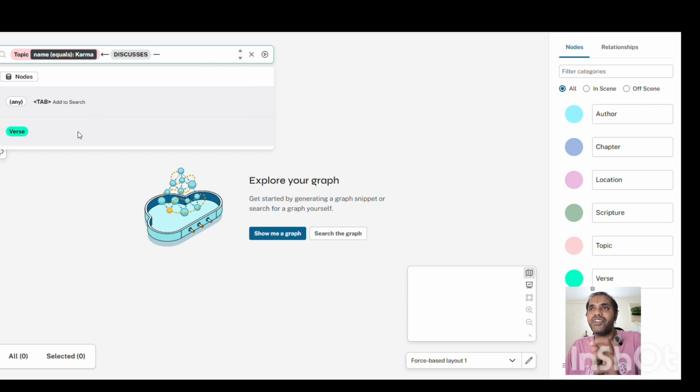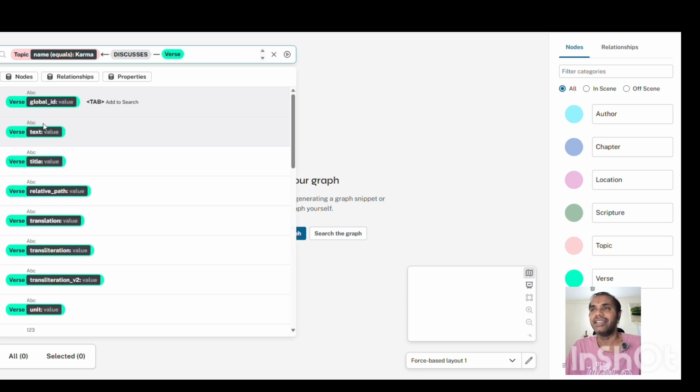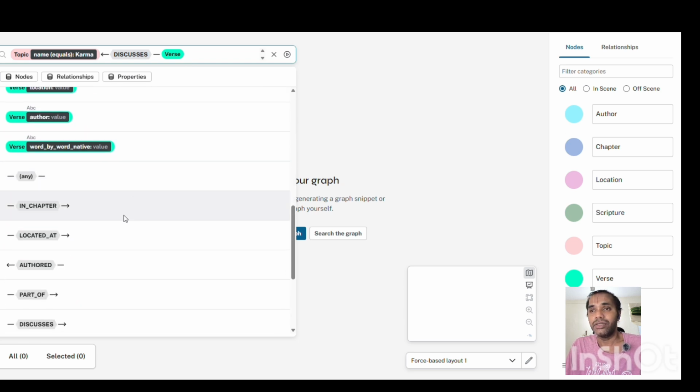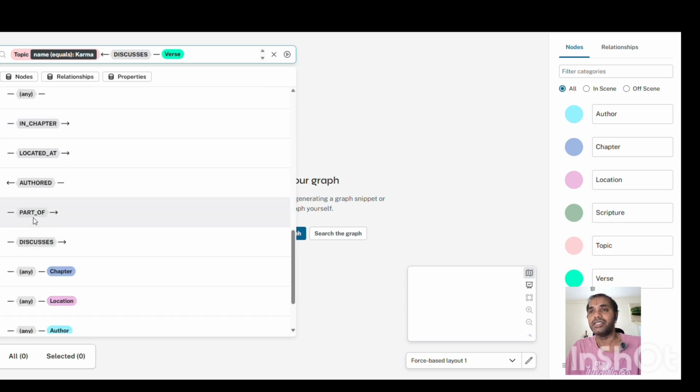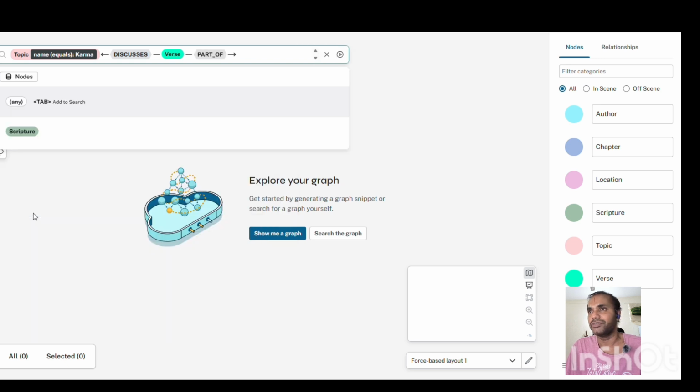So a knowledge graph is all about nodes and relationships between the nodes, and those are called edges, right? So I select a node, the node is topic, and then the relationship is discusses, and then discusses what is karma. Okay, who discusses it is the verse, right? So I select a verse. I'll also say, and also show me the scriptures that this verse is part of, then scripture.